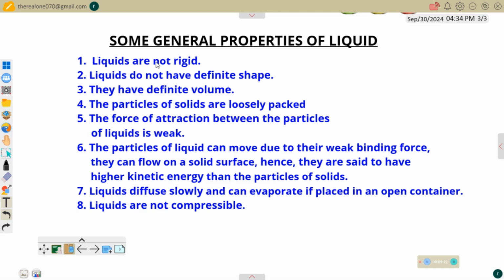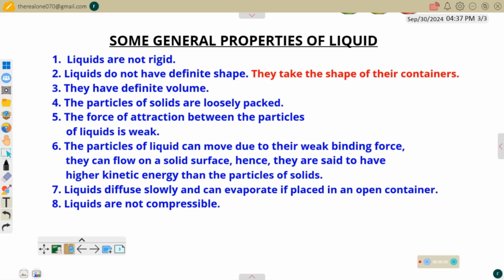Secondly, liquids do not have definite shape. They only take the shape of their container. It means that whatever shape their container has, that's the shape they will assume. If the container is cylindrical in shape, then the liquid too will be cylindrical. If it is spherical, the liquid will be spherical. If it is cuboidal, a cube, the liquid inside will also be a cube.